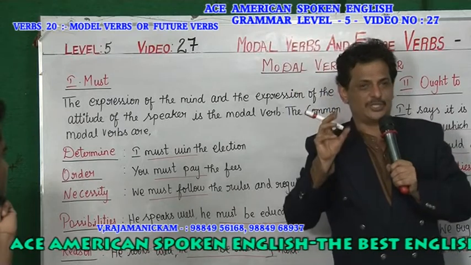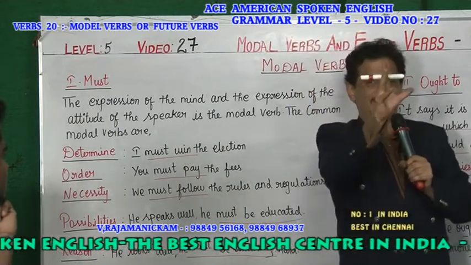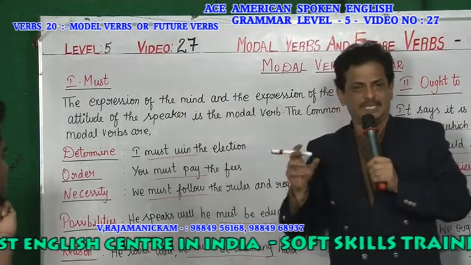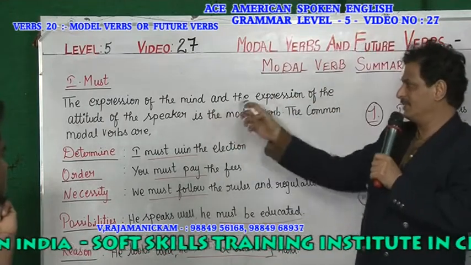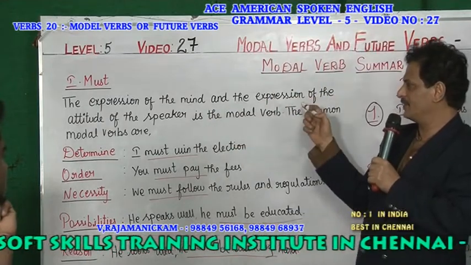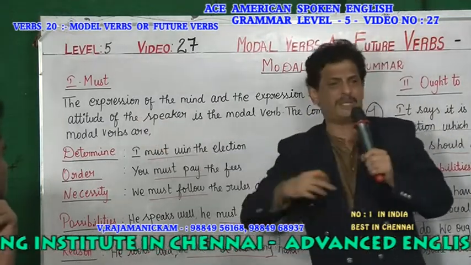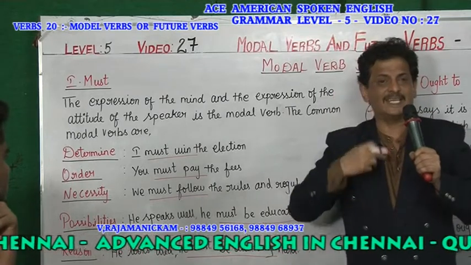I must be a doctor, I must go to the US, we should study well, and I have to earn a lot of money. So all the expressions of mind are called modal verbs, used in the expression of the mind and the attitude of the speaker. What do you mean by attitude? What is he thinking?